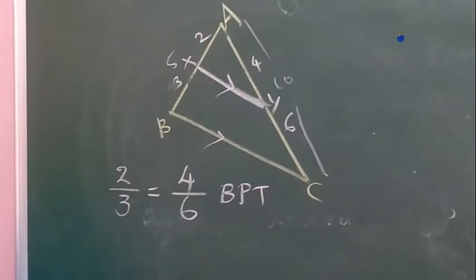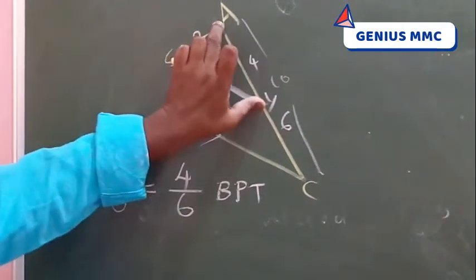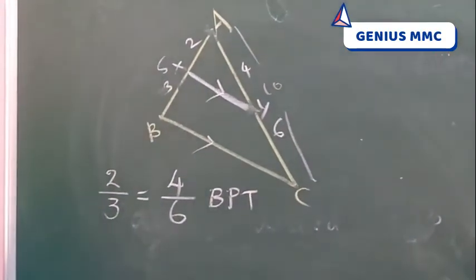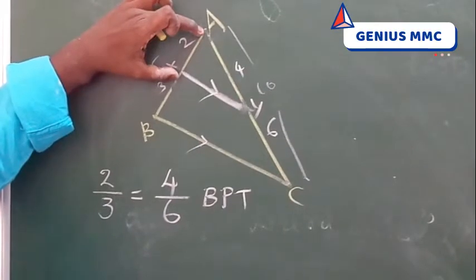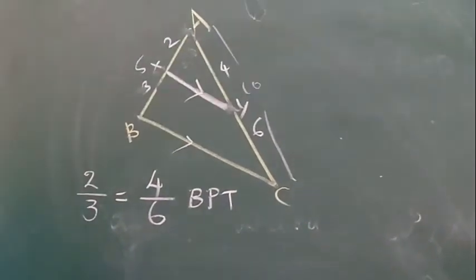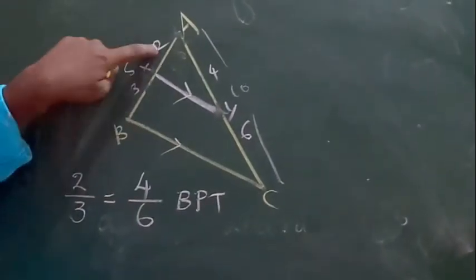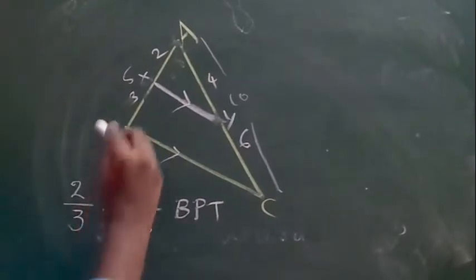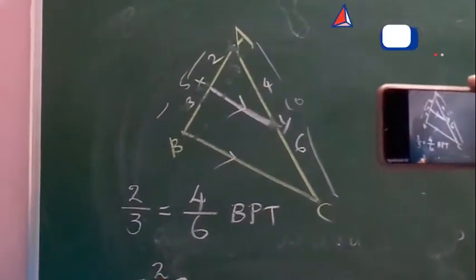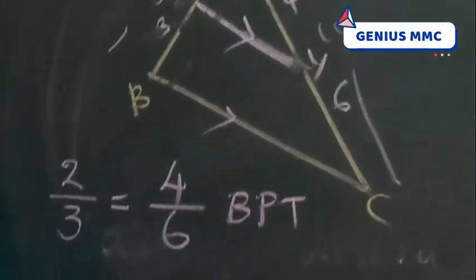Okay. BPT means AX by XB is equal to AY by YC. I can write like this also. AX is the side in this smaller triangle. You take the entire portion. What is 2 plus 3? 5. Good. We can write like this also: 2 by, you add this, 5. You write the numerator part.